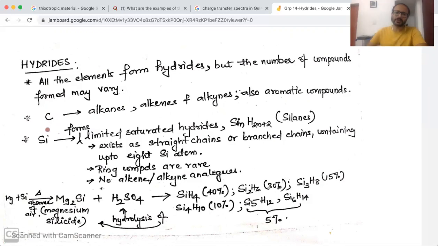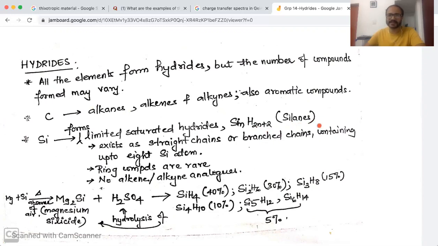However, when we talk about silicon, they also form hydrides of a general formula, similar to the formula shown by alkanes, that is CnH2n+2. Similarly, silicon also forms hydrides of general formula SinH2n+2, and these are called silanes.